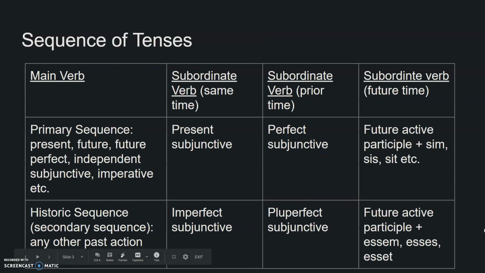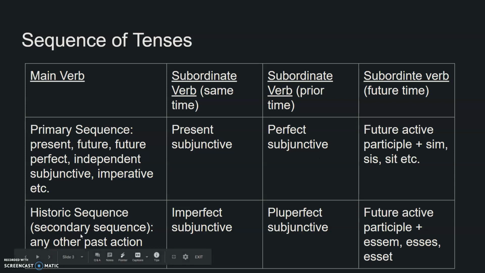Alright, let's review sequence of tenses for a second, because once again, our lovely indirect questions are going to make them much harder. So if you'll remember sequence of tenses from cum clauses, in primary sequence, if we want to express something at the same time, we use the present subjunctive. If we want to express something in a prior time, we use the perfect subjunctive.